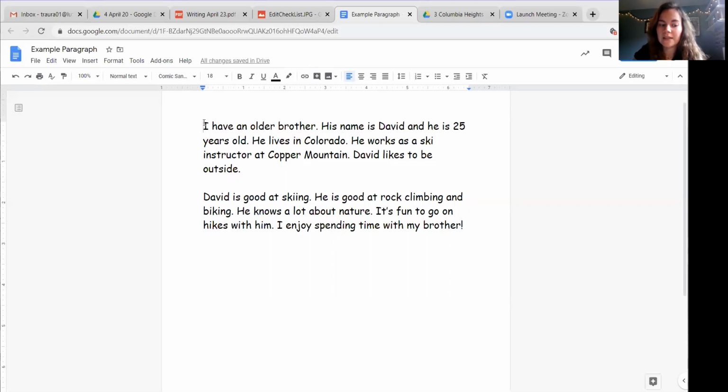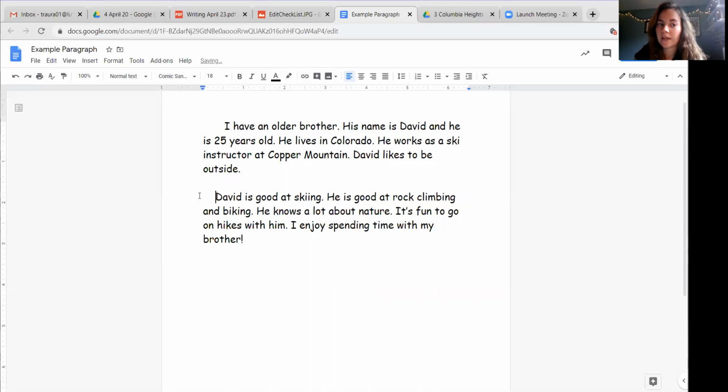That means that I move it over a little bit. So I'm just going to press the space bar a few times so that it's indented. And there we go. Now it's indented.